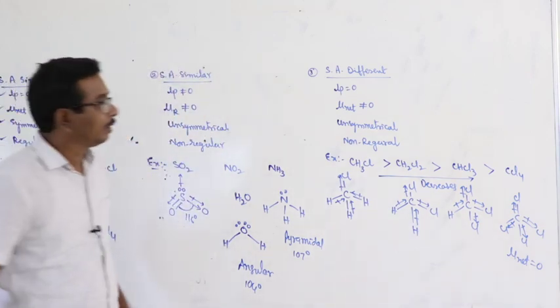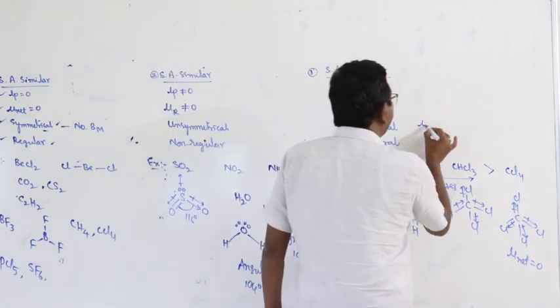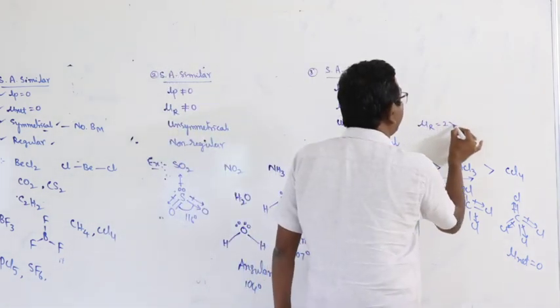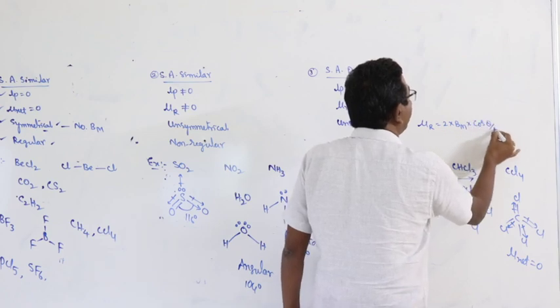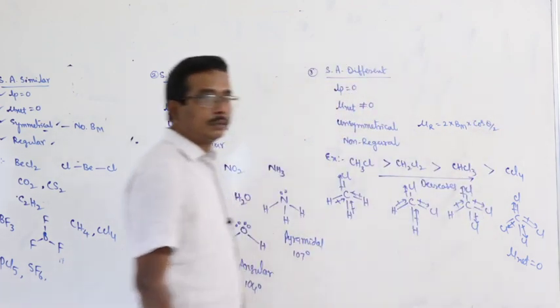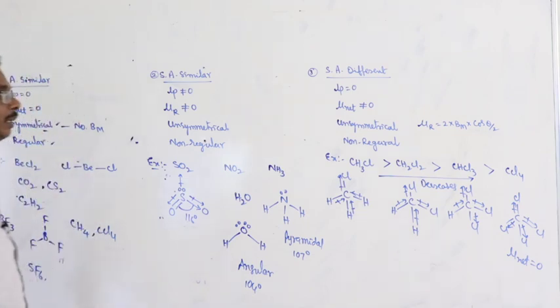The concept here is net dipole moment equals 2 into bond moment into cos theta by 2. That is about the 3 important features.